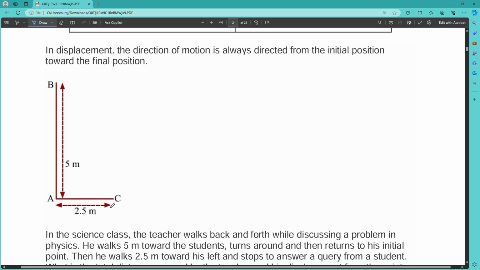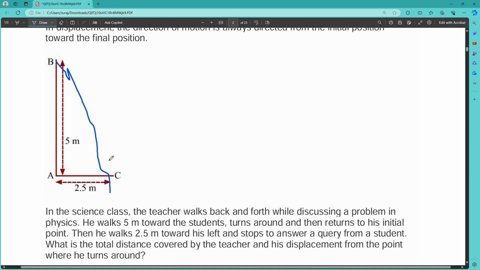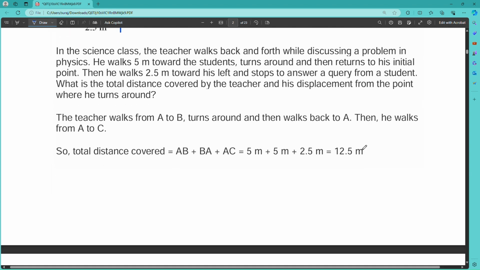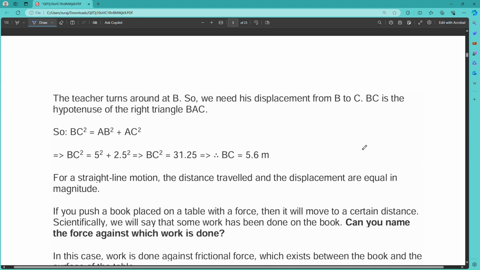But if you calculate the displacement, this is a right angle triangle, you can see that. So if you draw this line, this will be its hypotenuse, and if you find the hypotenuse value, then you will get the displacement. So displacement is the shortest path from the initial position to the final position in a straight path. So the distance will be 12.5 meter, but if you calculate the displacement, that will be 5.6 meter.